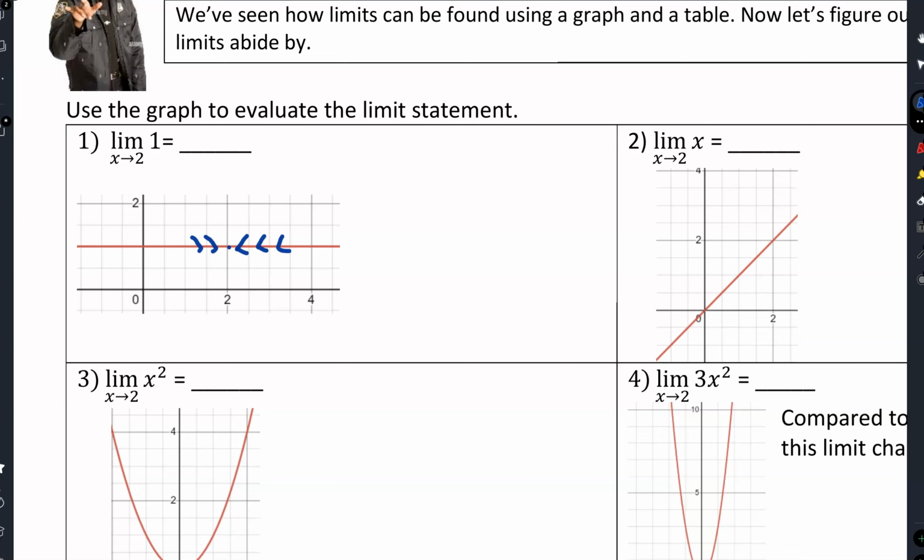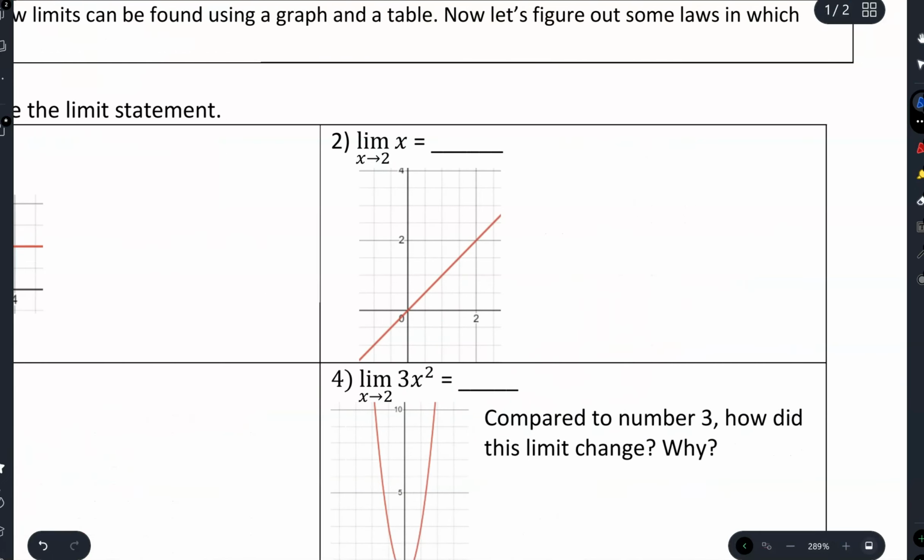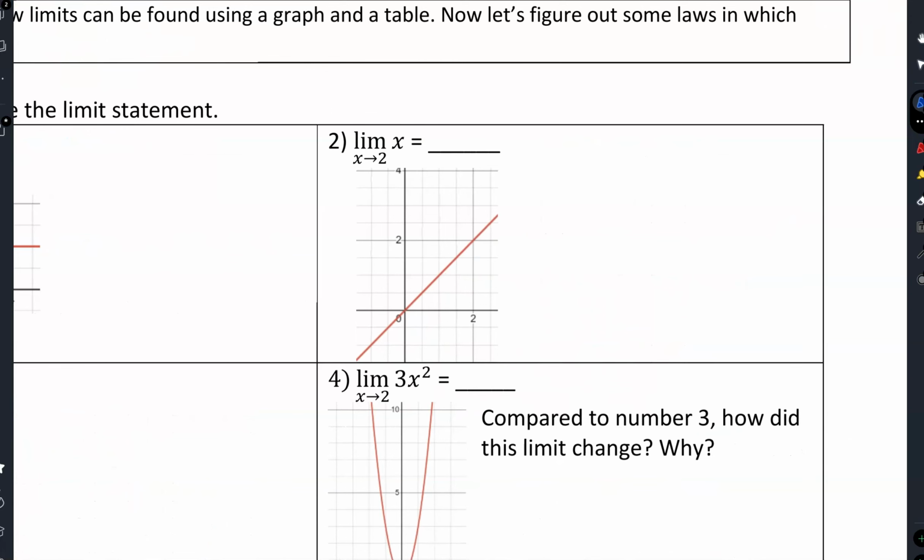The limit as x approaches 2 of 1 is going to be 1. All right. Same thing over here. The limit as x approaches 2 here. So here's my 2. As I go up to 2, from the left and from the right, it's going to be equal to 2.